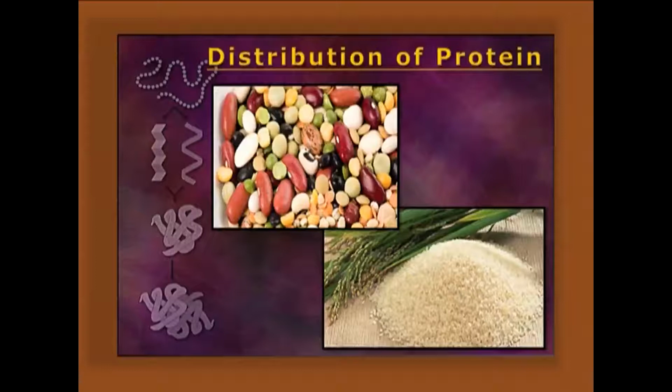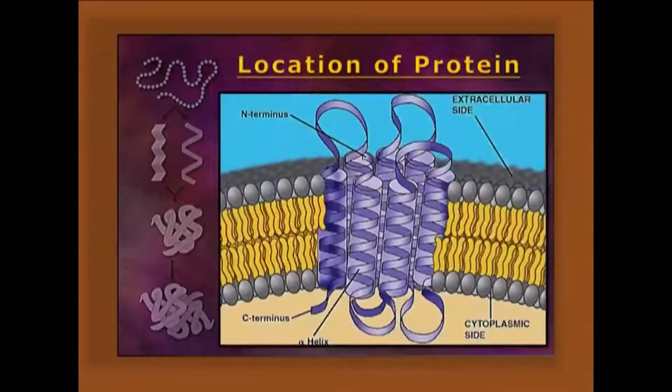Distribution of the protein in different sources. In the case of pulses, the protein contains methionine but lacks lysine and arginine. The reverse happens in the case of rice.